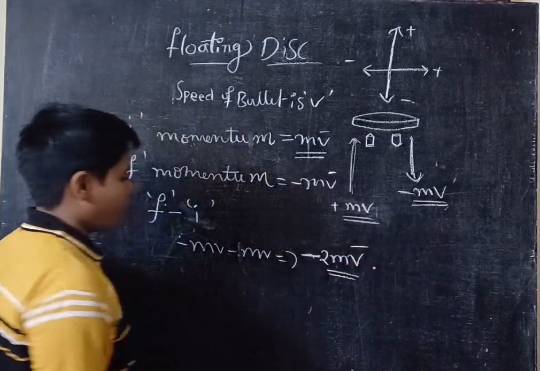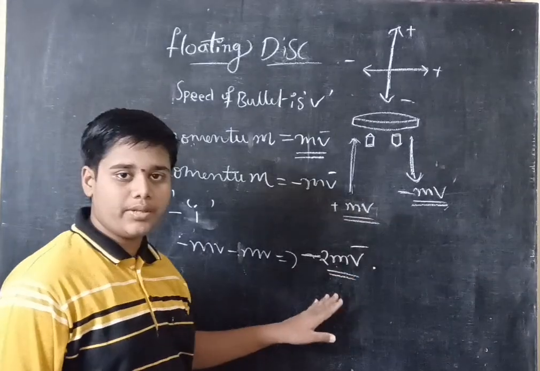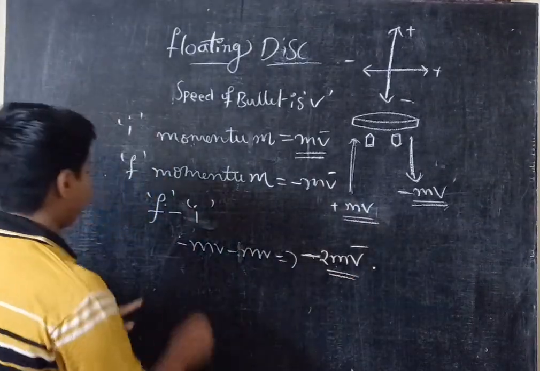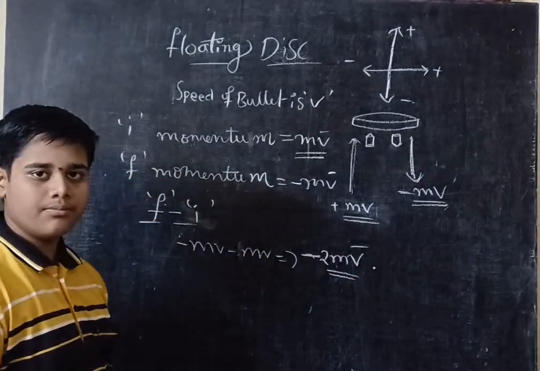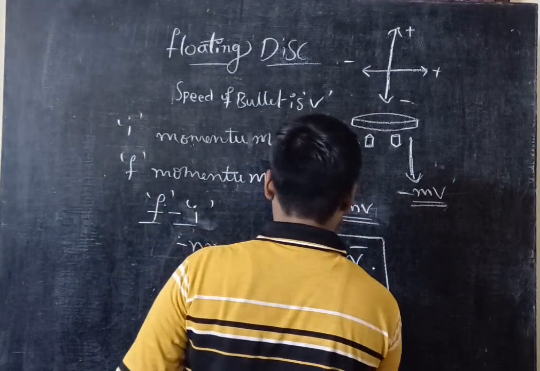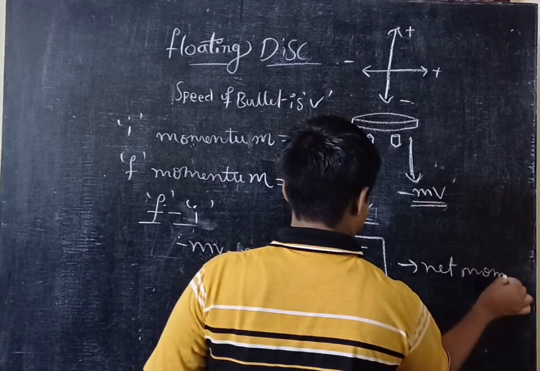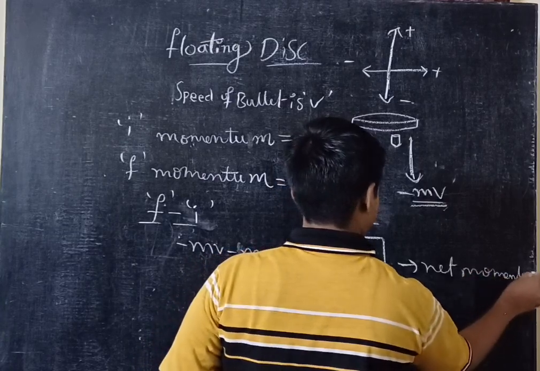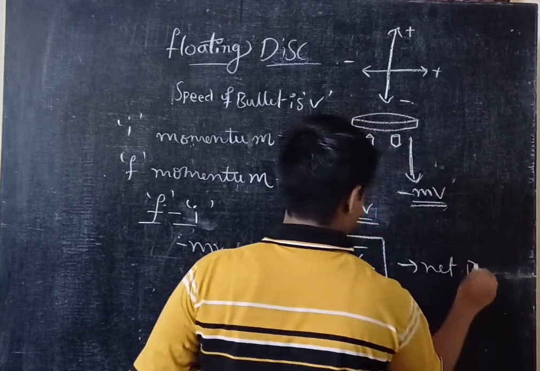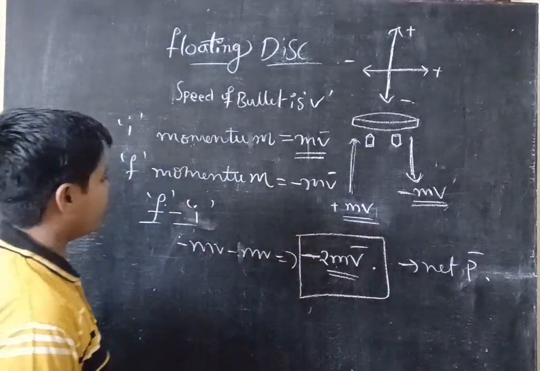So this is the net momentum, because we have subtracted initial from final. Write this as net momentum or net p bar. Okay, so this is the floating disk.